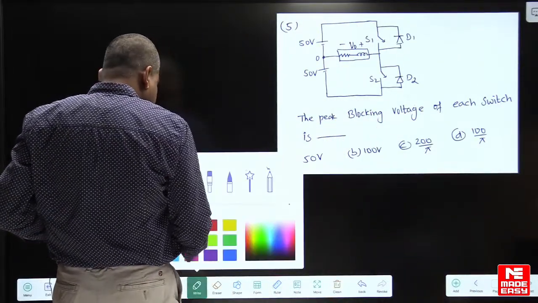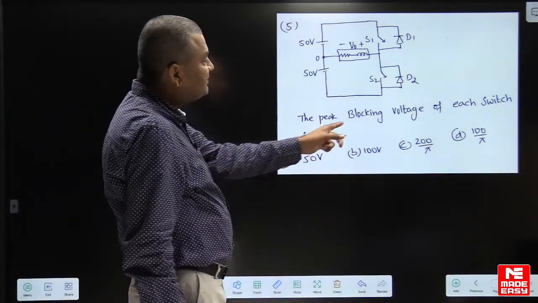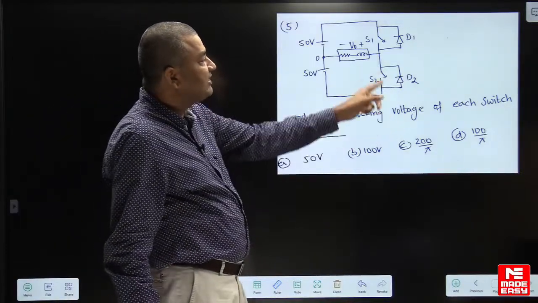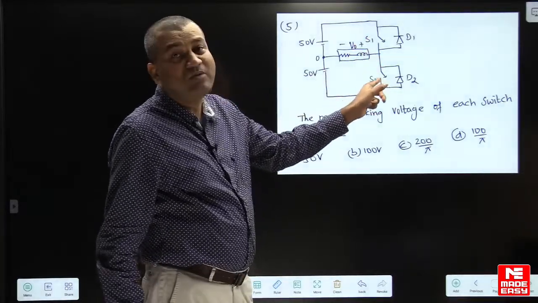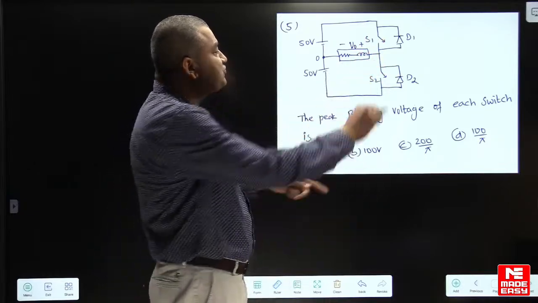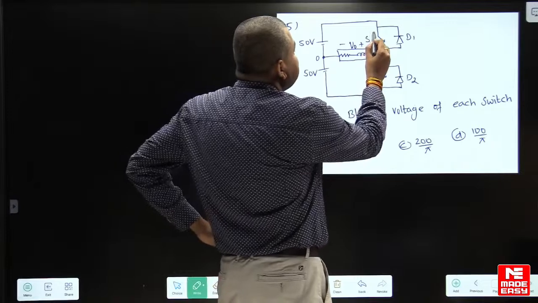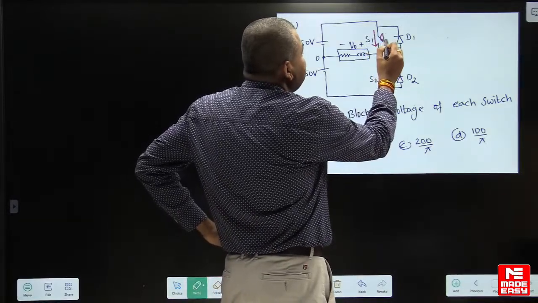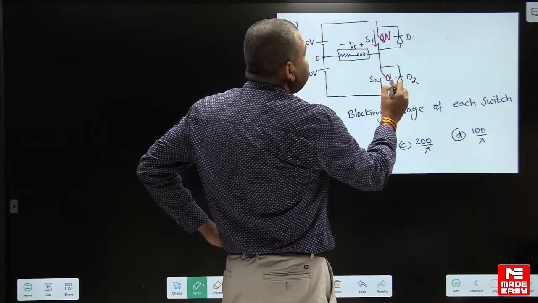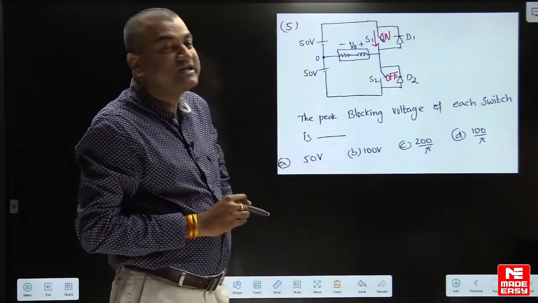Yes, all of you look here. Now listen to me. What is the peak blocking voltage of the switch? See here, S1 and S2 are complementary switches. You cannot switch on S1 and S2 at a time. If I switch on both at a time, it will short circuit the supply. Let us suppose that S1 is in the on state. When S1 is on, S2 remains in the blocking state. Now what is the voltage across S2?